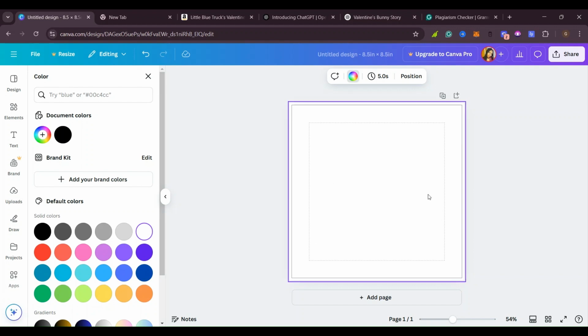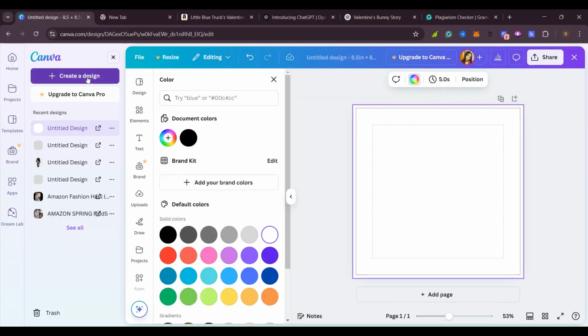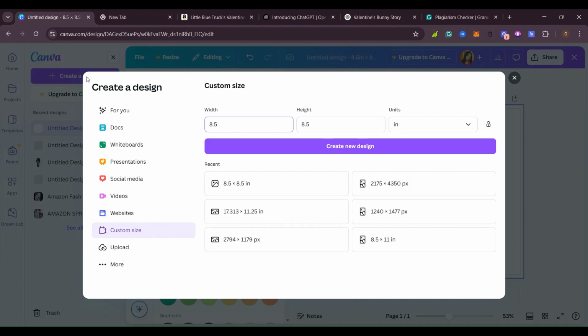So we come here on Canva and click where it says create design, so that we can get the frame for our book. As I've told you, this is 8.5 by 8.5. For Amazon, you always go with inches. So you just click here and put in inches. Here we are good to go.